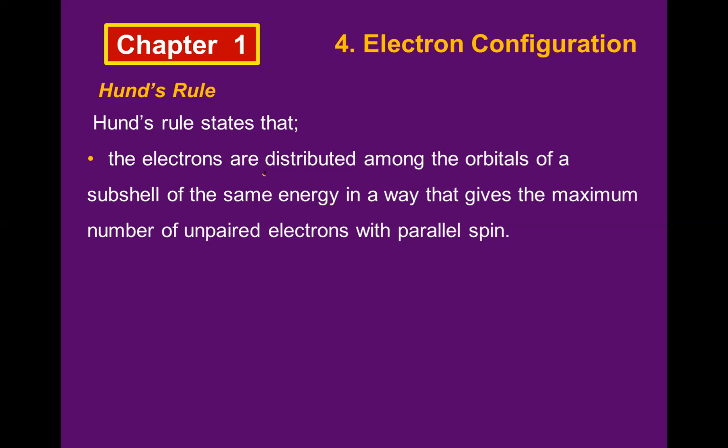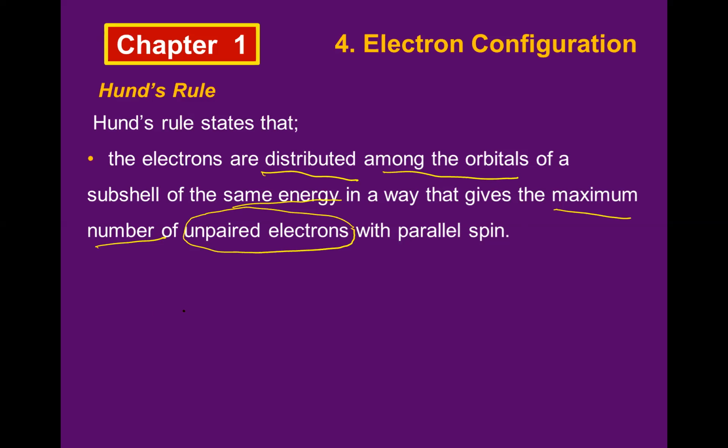This one is important: the maximum number of unpaired electrons. This example will be easily understood by using a subshell that has more than one orbital.